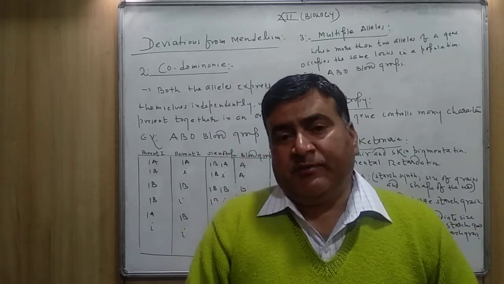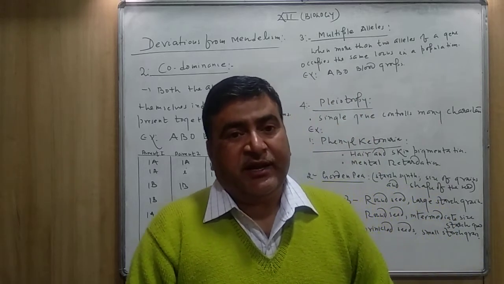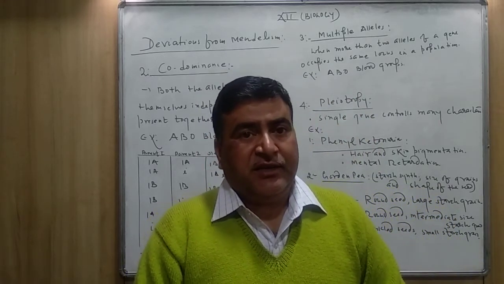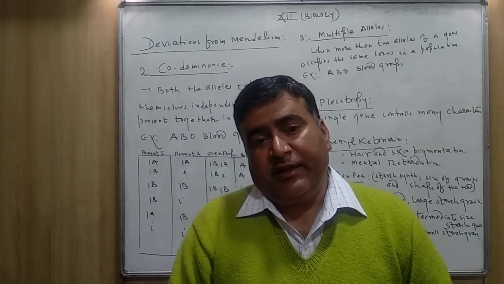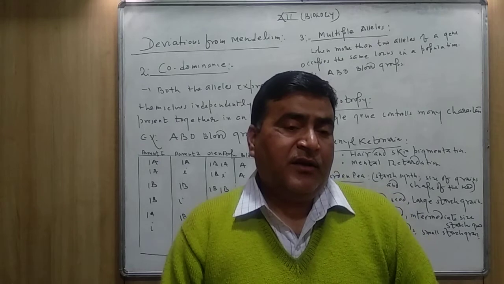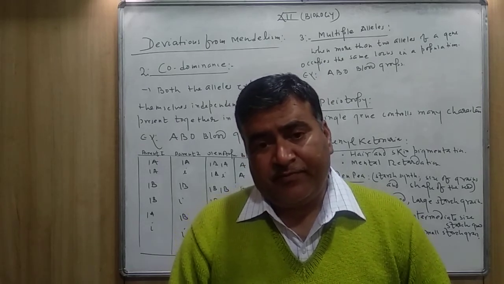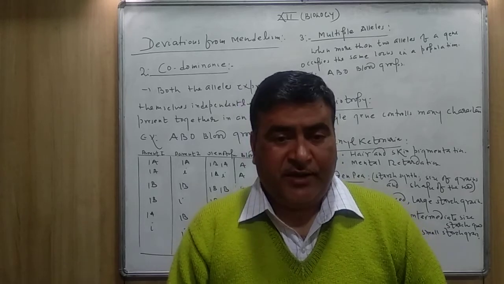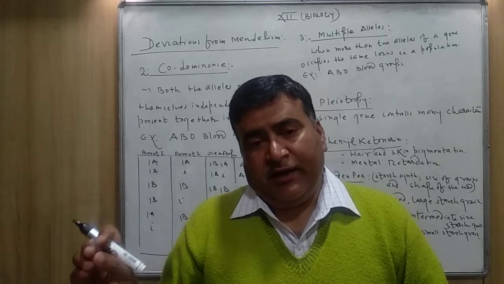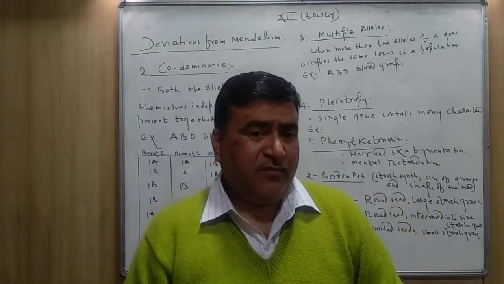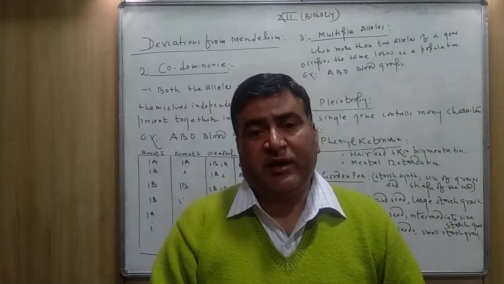And the different types of blood group depend upon the kinds of antigens present in the individual's body. In a person, if the antigen is A type, he is said to have blood group A. Antigen means some sugar polymers present on the surface, on the plasma membrane of the RBC.